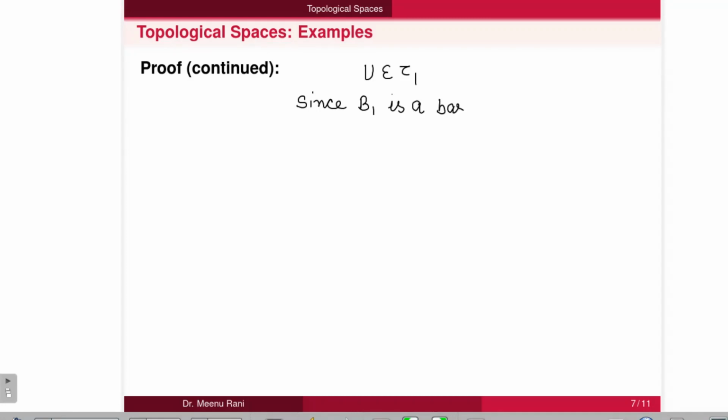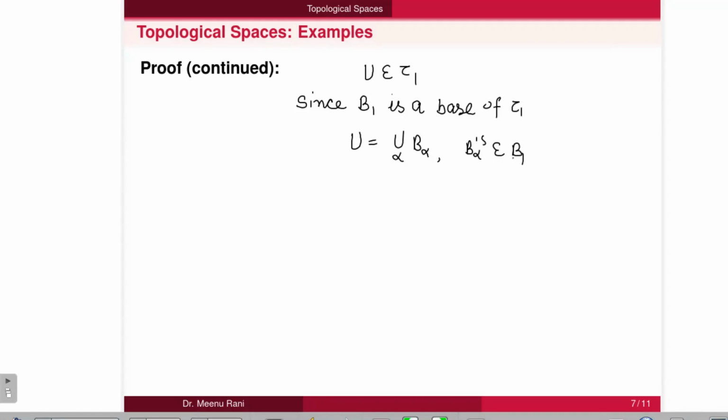Then from the definition of base, every member of tau 1 can be written as a union of some members of B1. So U can be written as a union of some members B alpha, where all B alpha are members of B1.